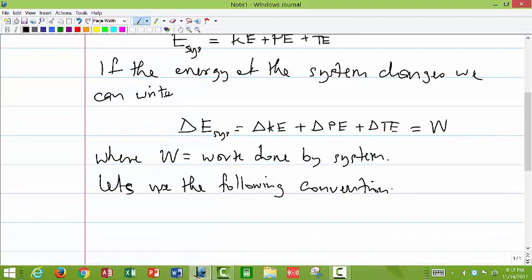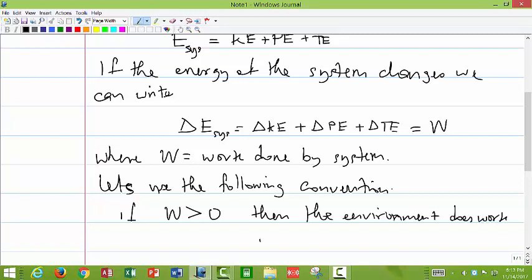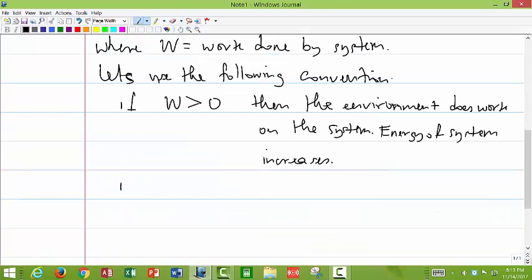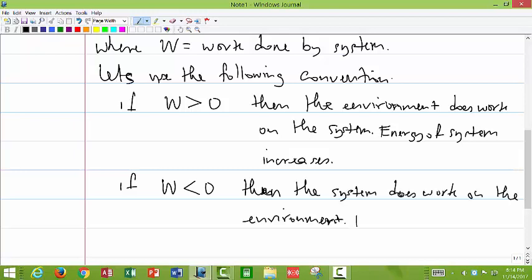So we can say that if the work W is greater than 0, then the environment does work on the system and the system's energy increases. On the other hand, if W is less than 0, then the system does work on the environment and the system's energy decreases. Okay, so that's the convention we shall use.